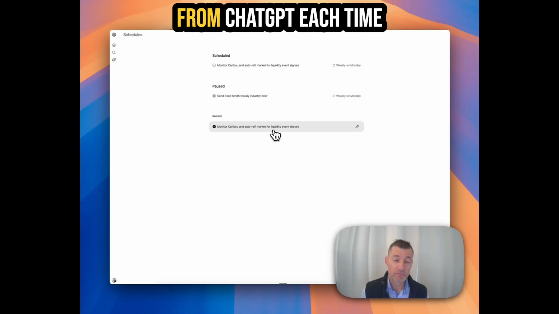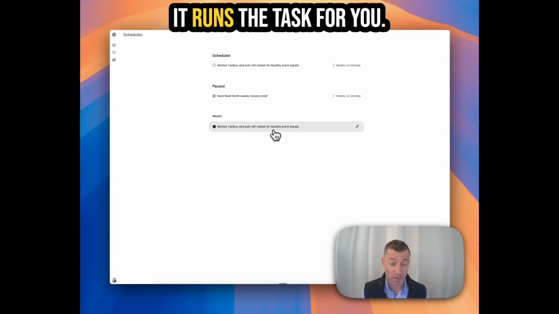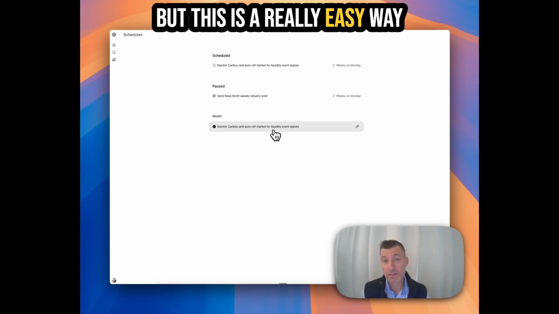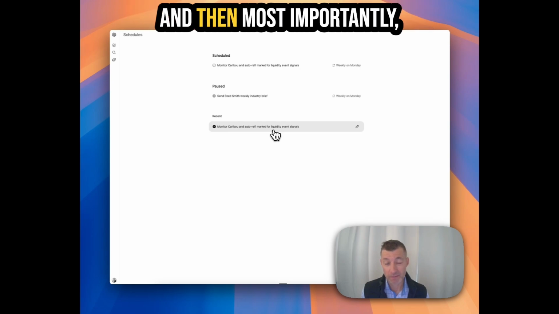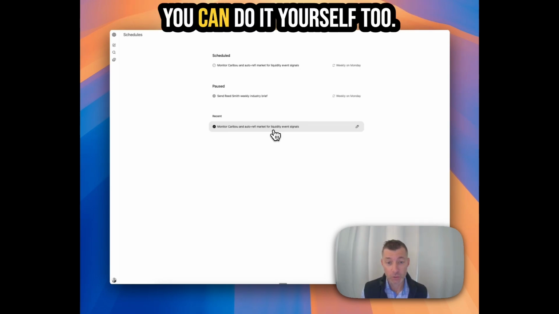You'll actually get an email from ChatGPT each time it runs the task for you. But this is a really easy way that instead of having to do this manually, you do it in a robust fashion, and then most importantly, remembering how to do it, you can do it yourself too.